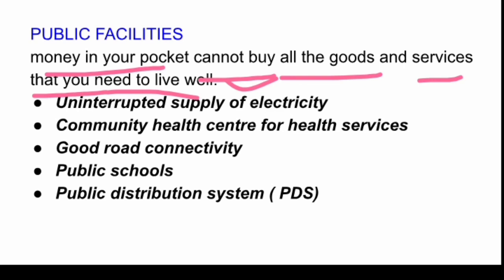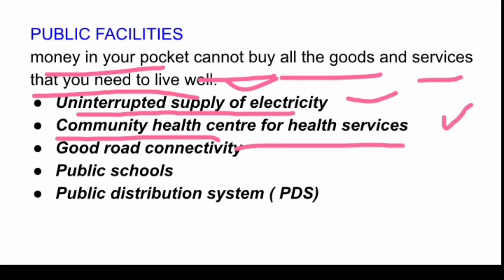What are public facilities? These are some examples. Uninterrupted supply of electricity, which is provided by the state governments. Community health centers. Okay, this provides health services. Good road connectivity. Public schools, which provide access to children who come from the lower strata of society.